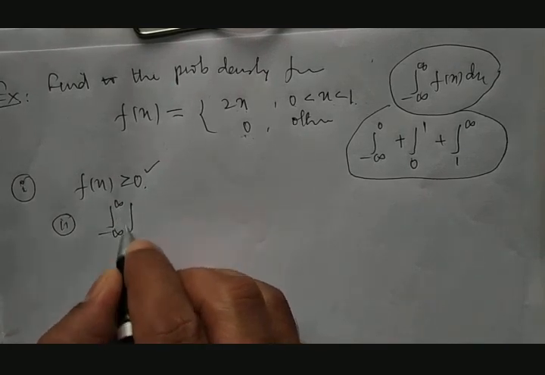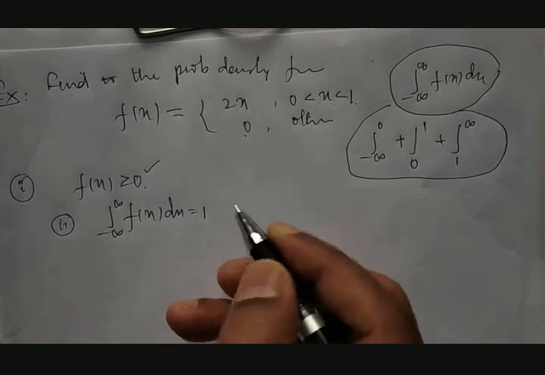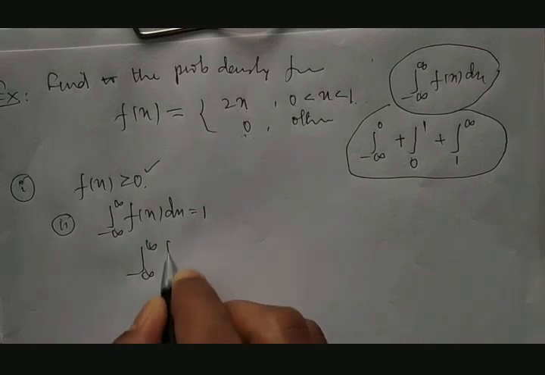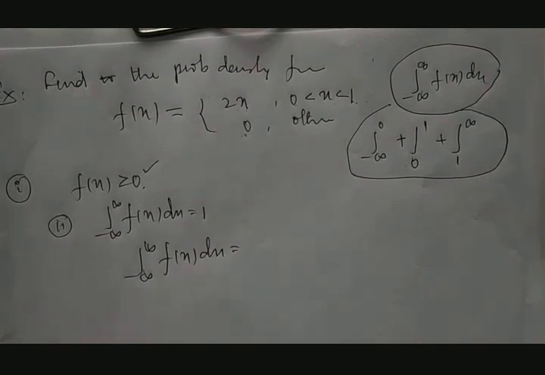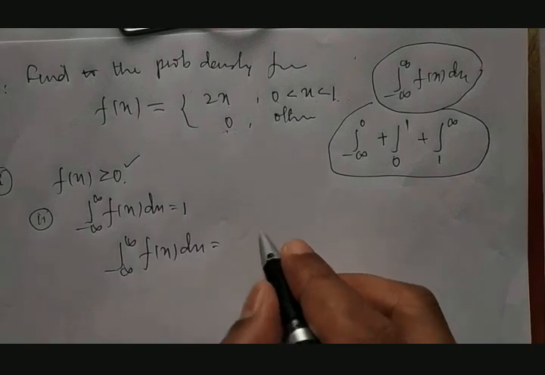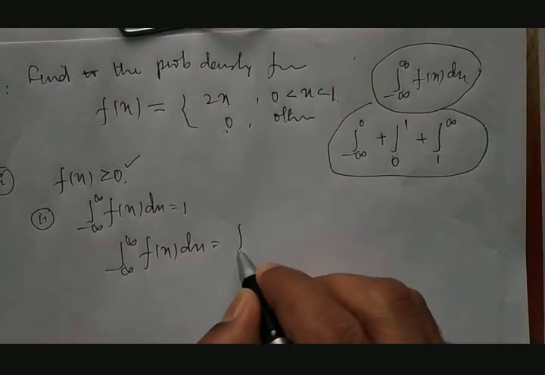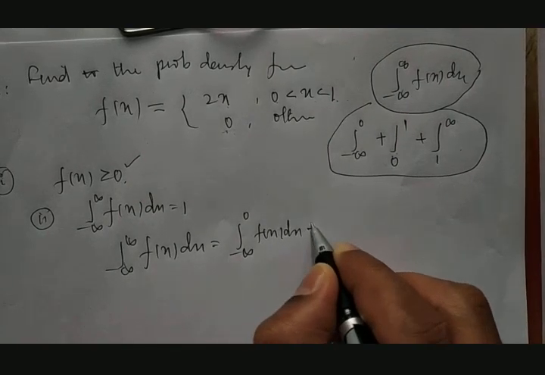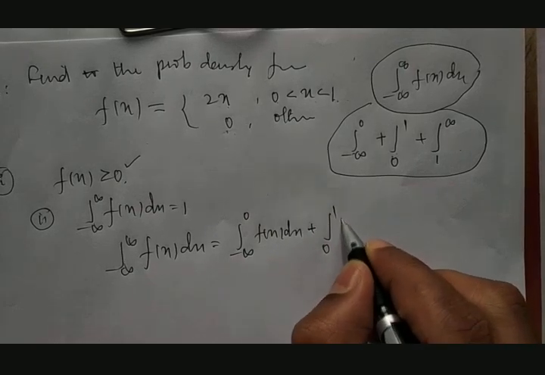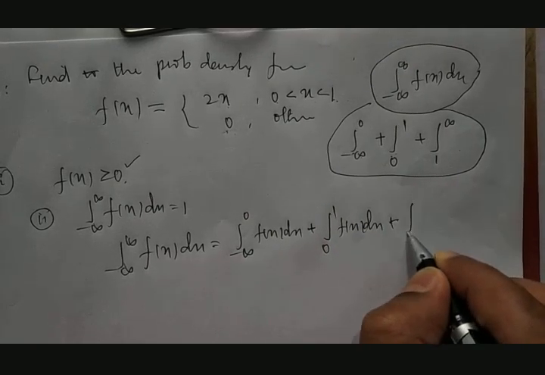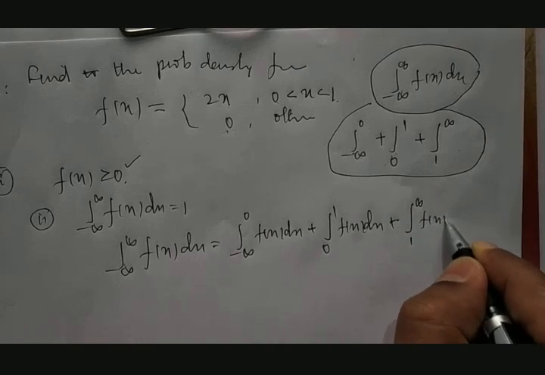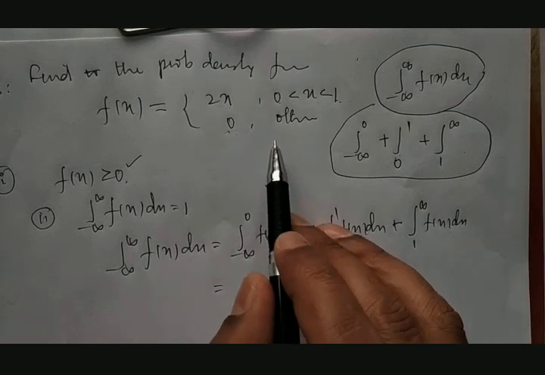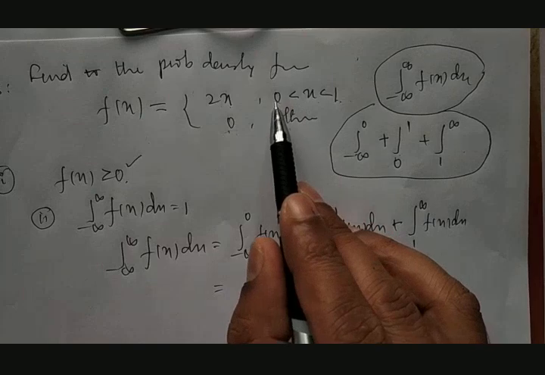The integration between minus infinity to plus infinity of f of x dx must be equal to 1. Let us see, is it true? The integration between minus infinity to plus infinity of f of x dx is equal to, as I said, first it will be distributed from minus infinity to 0 of f of x dx, then from 0 to 1 of f of x dx, plus then from 1 to infinity of f of x dx. What is the value? He said between 0 to 1.